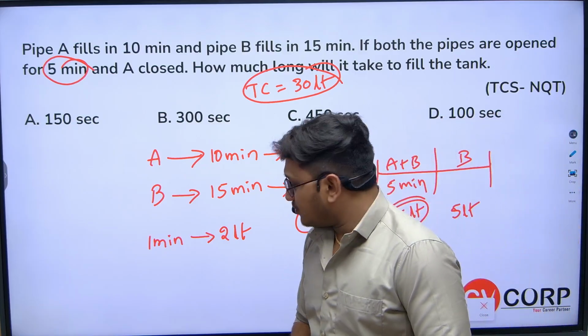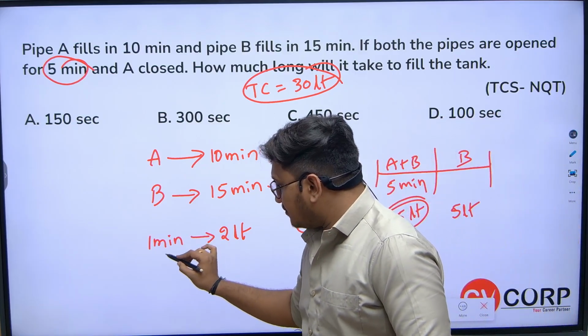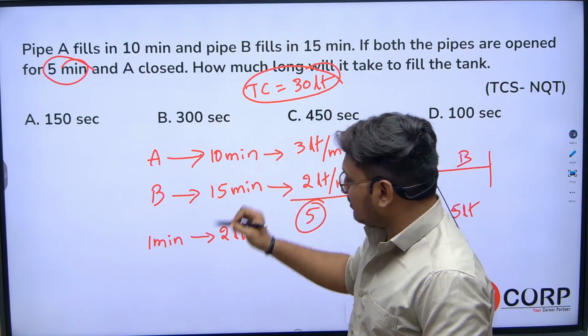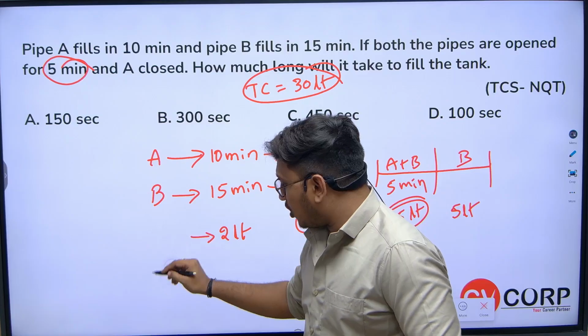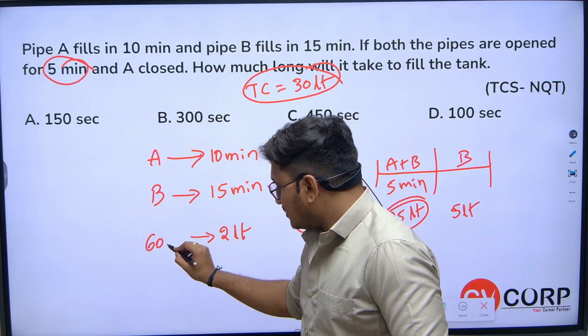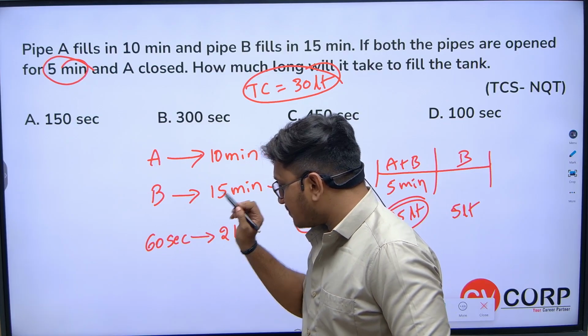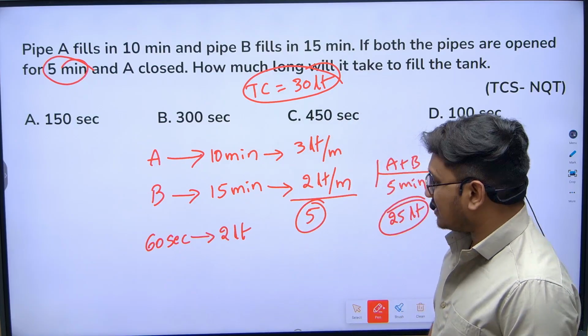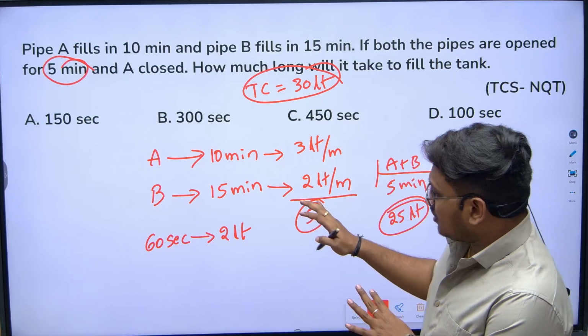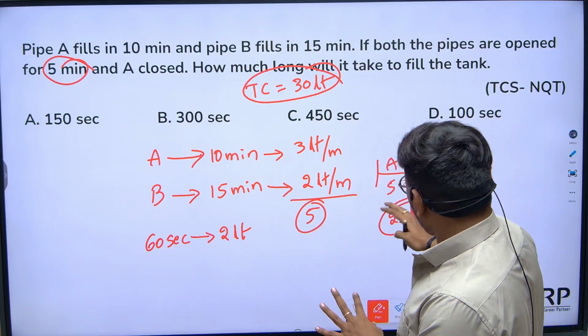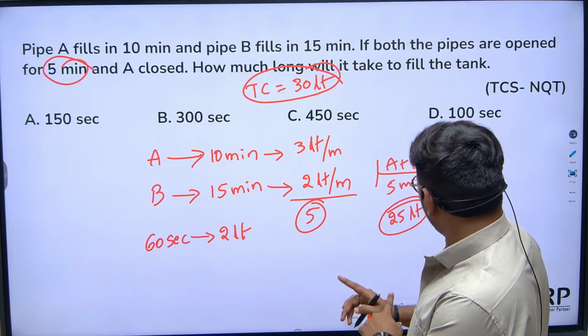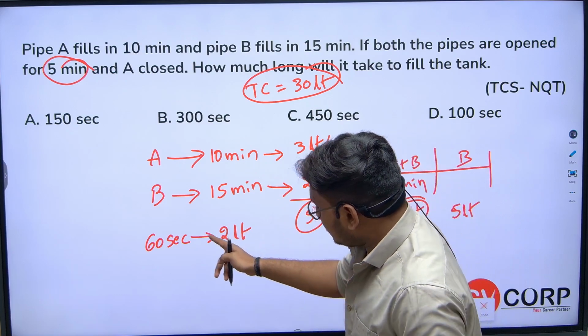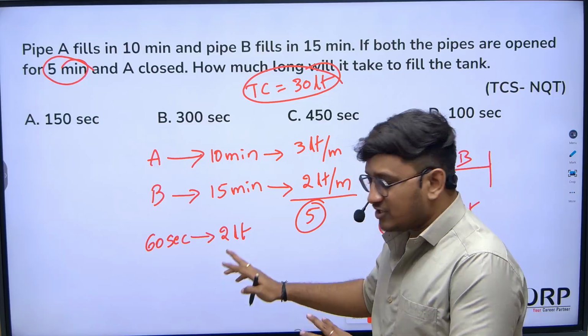Very simple here. If you observe, all the options are given in terms of seconds. 1 minute means how many seconds? 60 seconds. Now B's efficiency, we got to know, is that it will take 60 seconds to fill 2 liters.